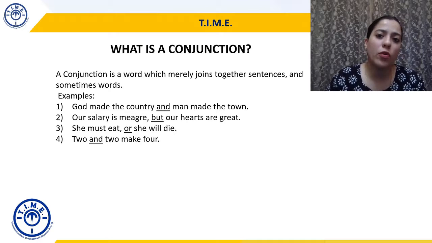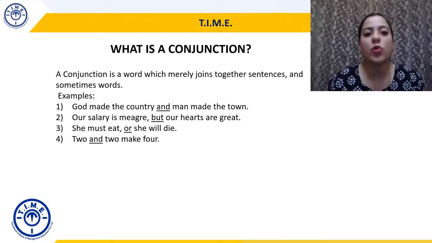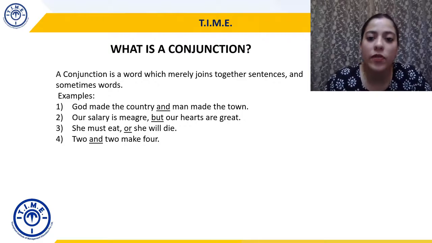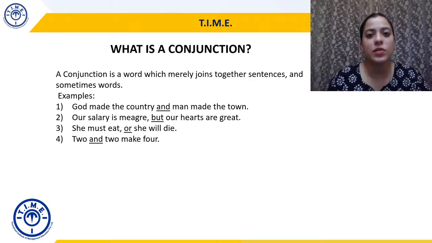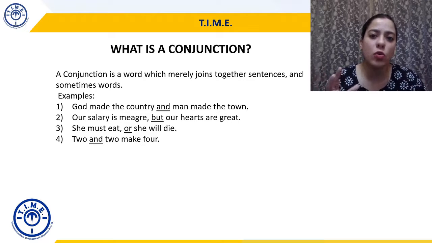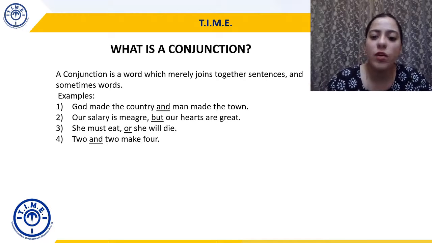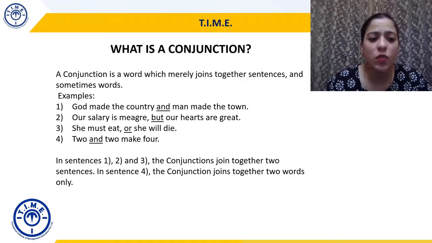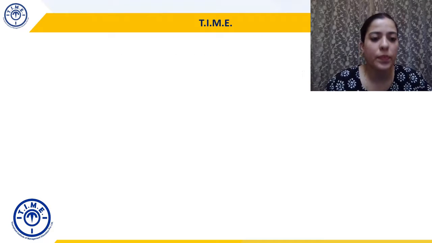Two and two make four. Now, in this sentence, the issue is that you cannot possibly divide it into two. That's why and is just joining words. From our definition, we can understand that a conjunction will either join sentences or it can also join words. So, here it's joining the words two and two. So in sentences 1, 2, and 3, the conjunctions join together two sentences, and in sentence 4, the conjunction joins together two words only. Alright.